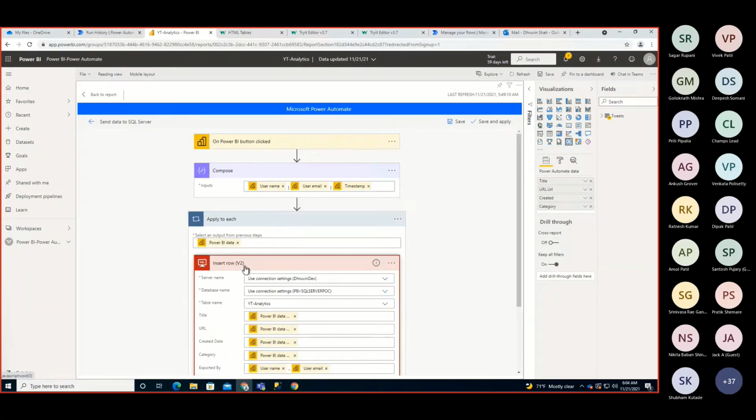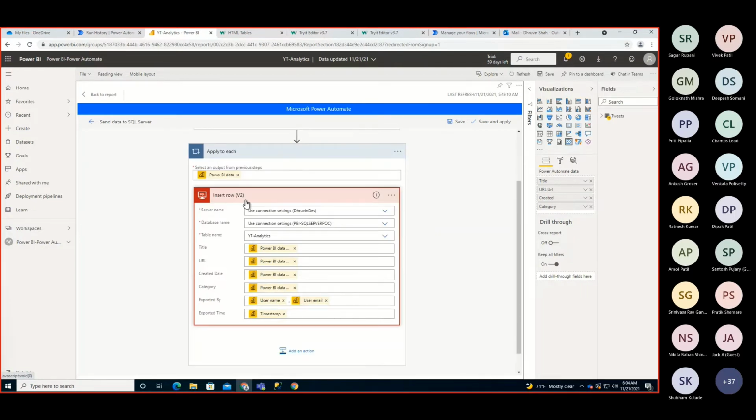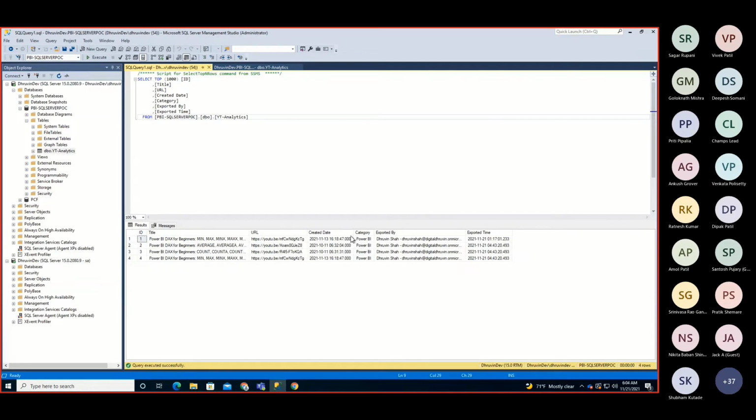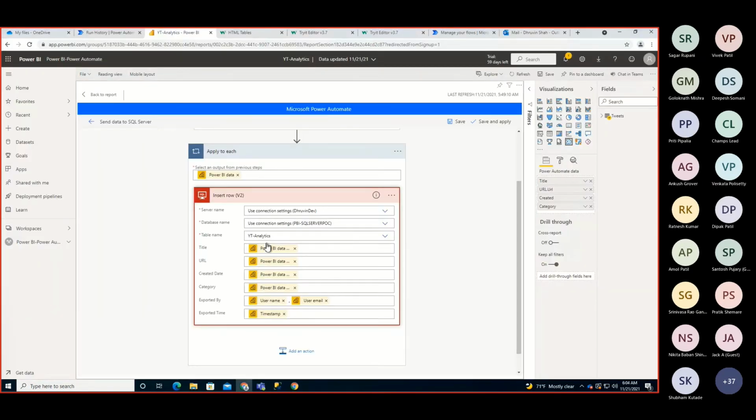And I've added an action called insert row. So insert row is the SQL Server premium action provided with Power Automate, where you need to provide your server name, your database name, then select your table name, and after that you need to map the fields. So these are the columns from the SQL Server which we created over here, and which property you want to configure over here, we need to provide that as well.